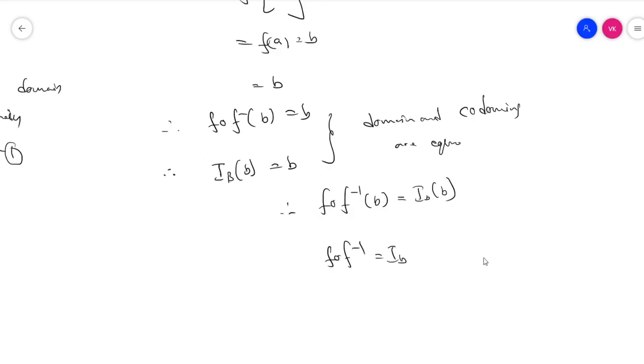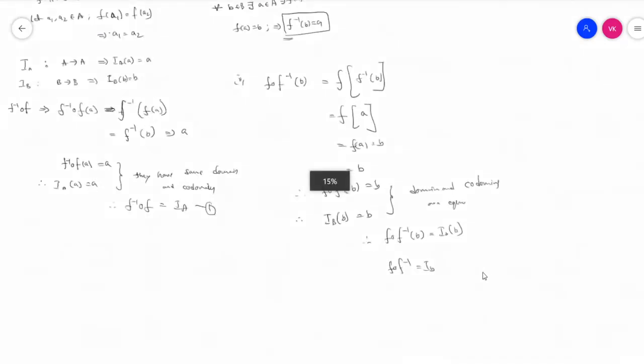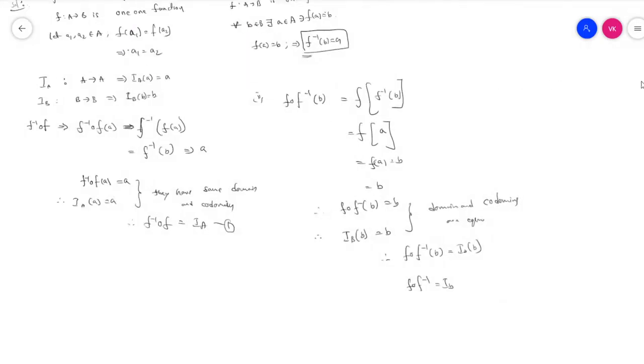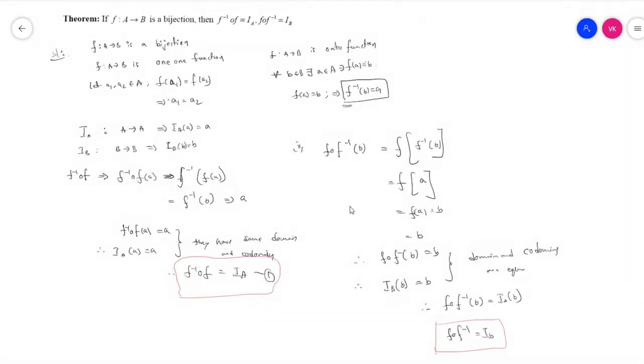This is about the proofs. Now we have proved both problems: f inverse circle f is equal to IA, and f circle f inverse is equal to IB. This is also a 7-mark question in our IB exam. I hope everybody understands. Let's move on to the fourth theorem.